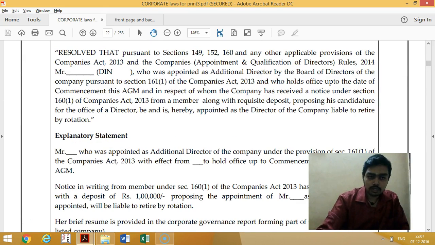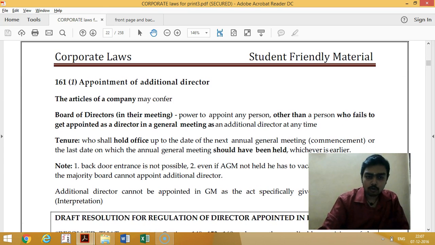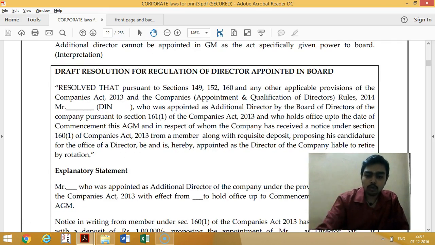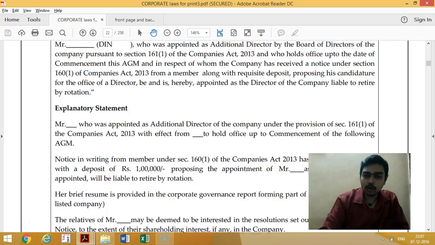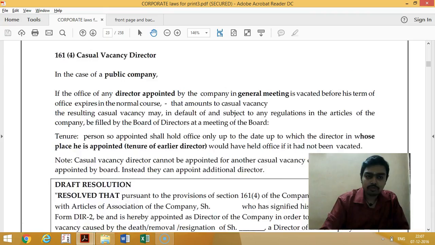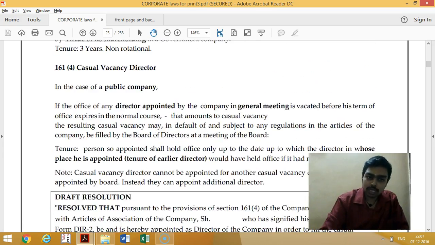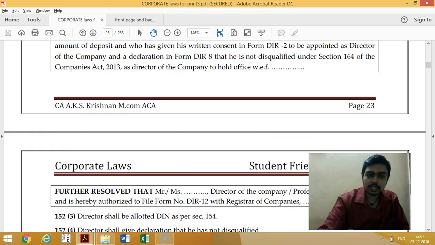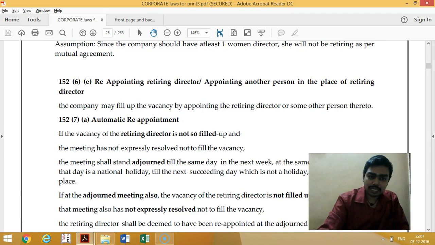Here you can also see how to appoint an additional director. The full section on additional director has been given. After that I have given how to pass a resolution and how to give an explanatory statement for an additional director. See here casual vacancy director: what a casual vacancy director is, everything is given. After that I have given a draft resolution, and like that wherever possible, practically.